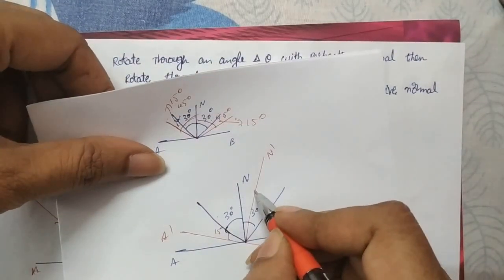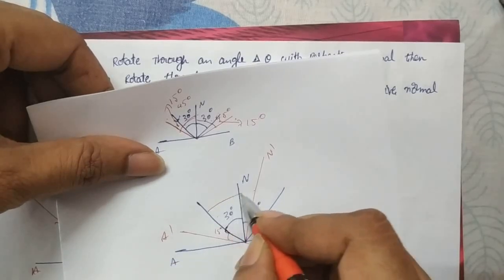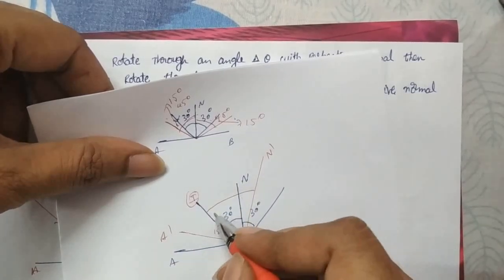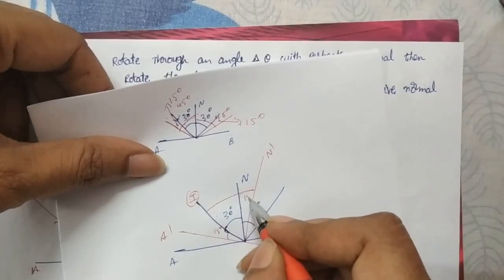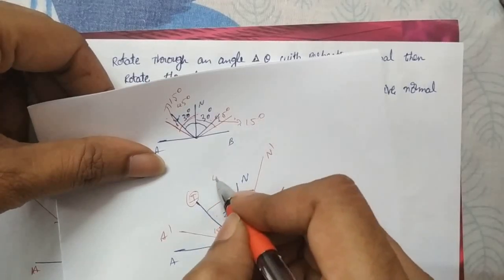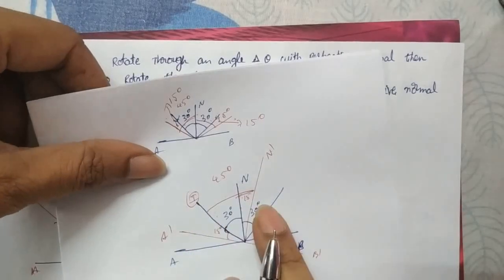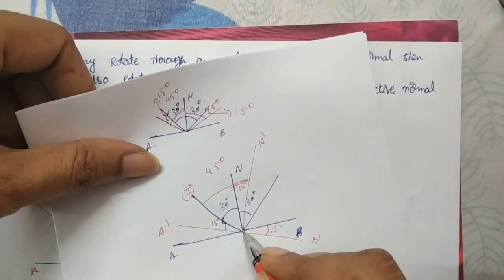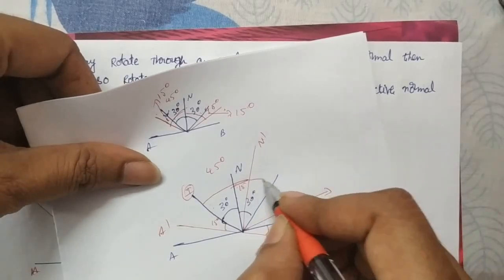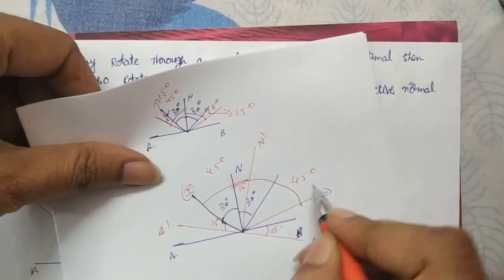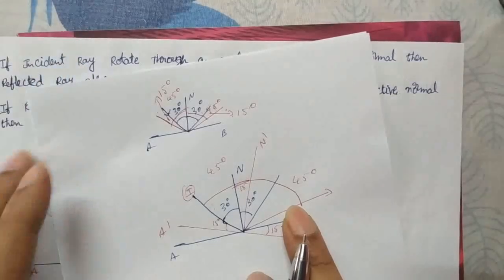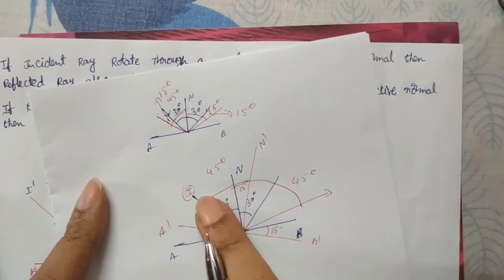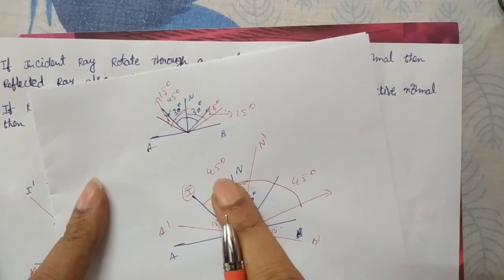The incident ray is not rotating, it stays there, so 30 plus 15 gives a total of 45 degrees. That is the new angle of incidence with respect to the new normal, so the reflected ray is also at 45 degrees.